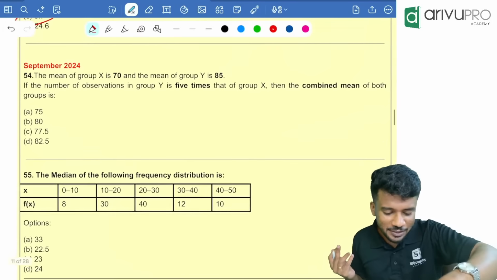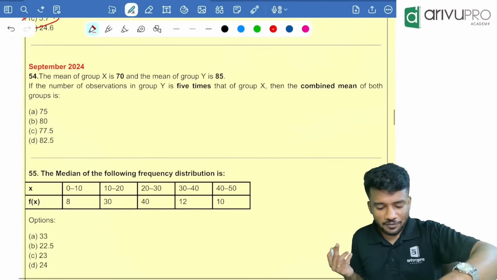Okay, next one. September 2024. The mean of group X is 70. The mean of group Y is 85. If the number of observations in group Y is 5 times the number of observations in group X, then what is the combined mean of both groups? Here x1 bar is 70, x2 bar is 85, with corresponding n1 and n2. The number of observations in group Y, that means n2, is equal to 5 times n1. That's also given. The combined mean of both the groups is the question.